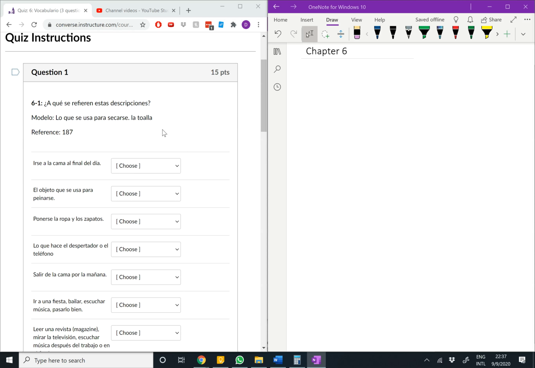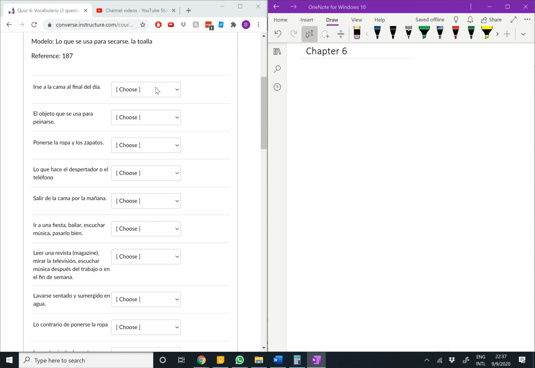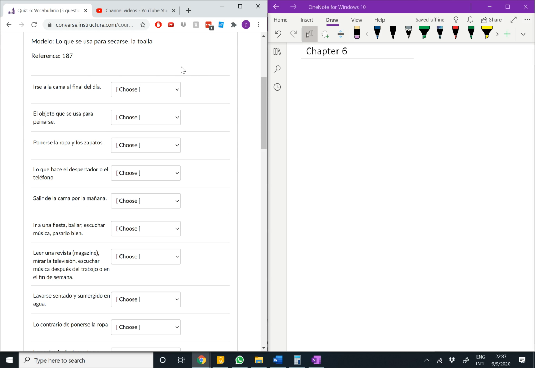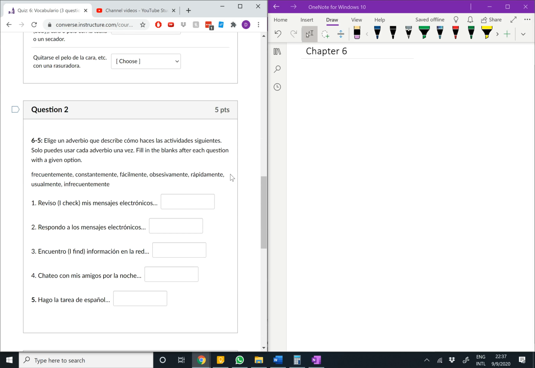Chapter 6, 6-1. Here, this is very simply taking the definition and finding out what word it goes with. Each of these can only be used once, so keep that in mind. They may fall into multiple, but each one can only be used once.